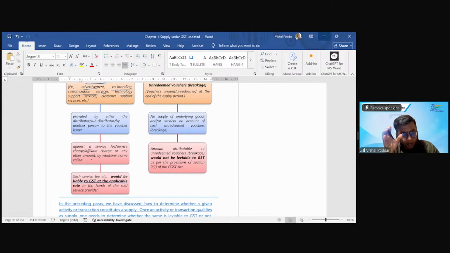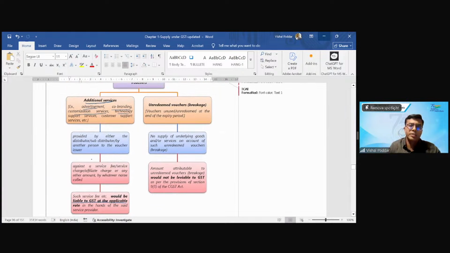So what we are trying to convey from all these points is only where the transaction is supply of voucher, that is what is outside GST. What is surrounding that, that is all in the GST. Please be clear with this point, right?